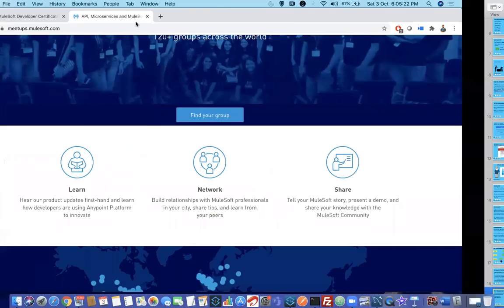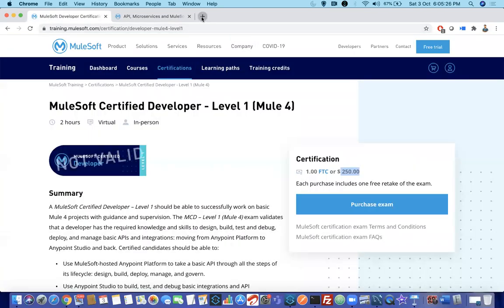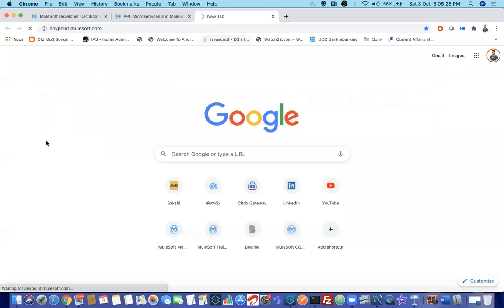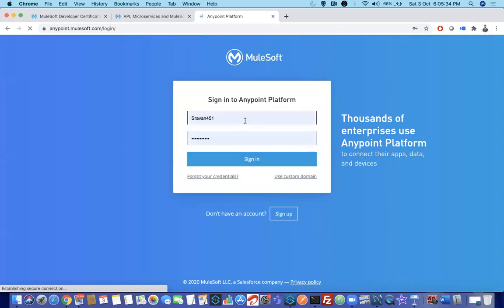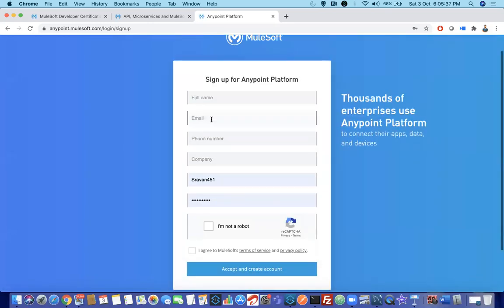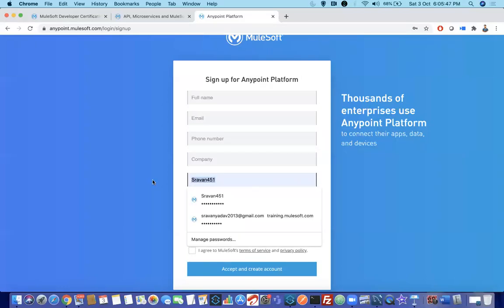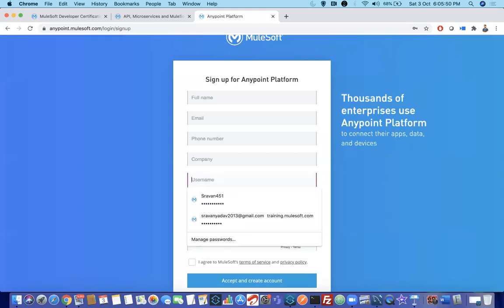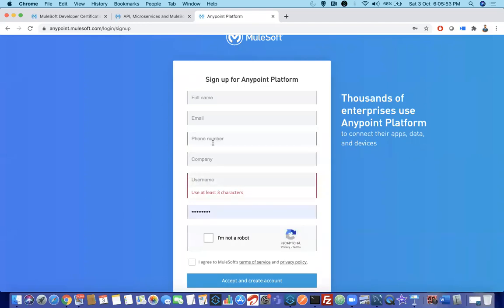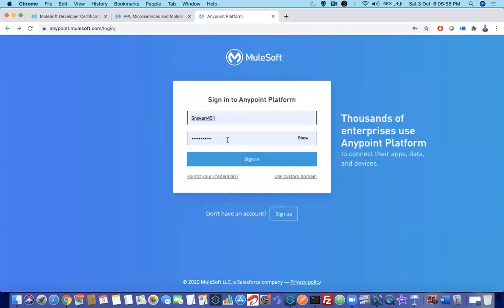Next, the Anypoint Platform account. I don't want you to create that account right now because it is a 1-month trial. If you click on sign up, you will be registering with a mail ID and username. After 1 month this trial account will expire, but you can create an account with the same mail ID and a different username after a month. So don't worry about that. I just want to show you how the Anypoint Platform looks.